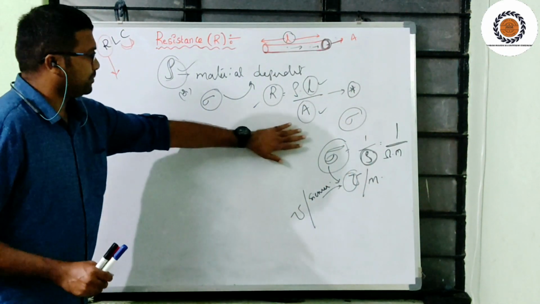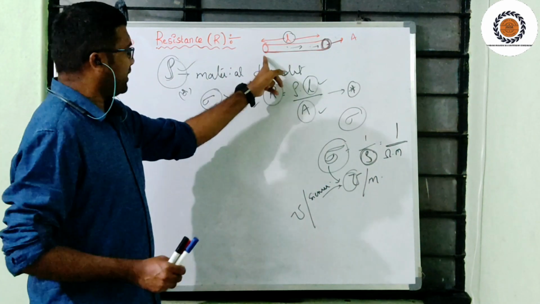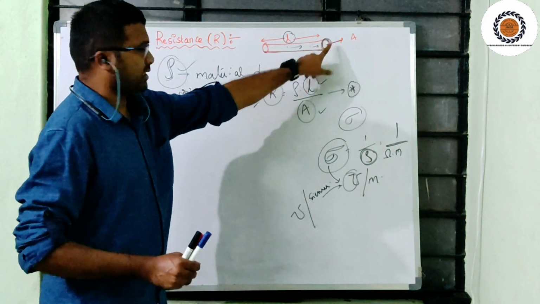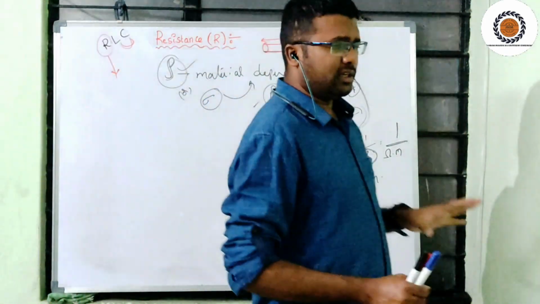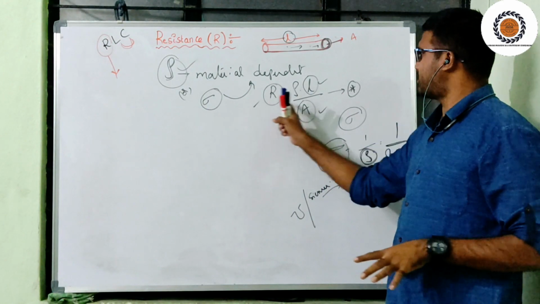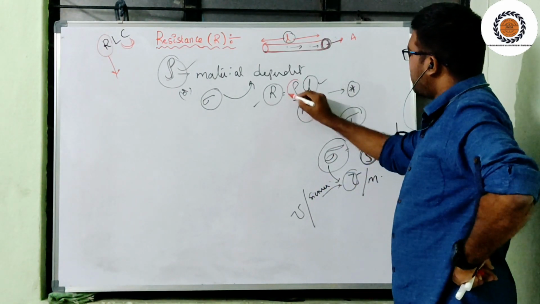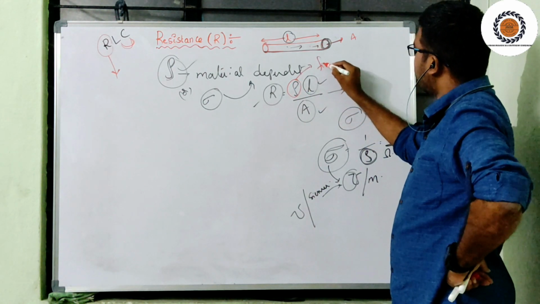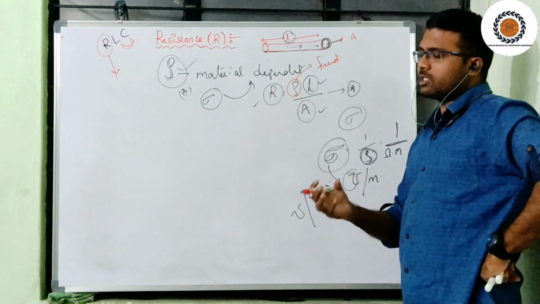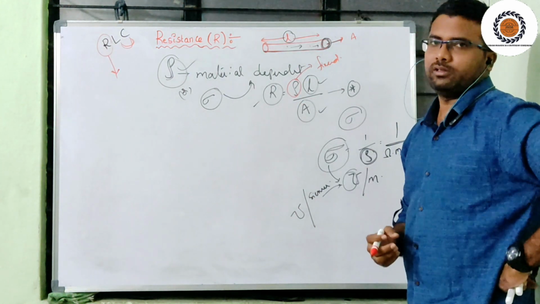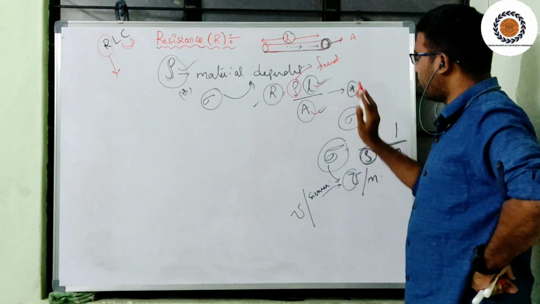In this, resistance depends upon the length and area of cross section, whereas resistivity, this rho, is a constant. You need to keep in mind that this rho is fixed. What is the reason? Because it depends upon the atomic structure of a material, not the shape of the material. So we need to play only with the length and area.